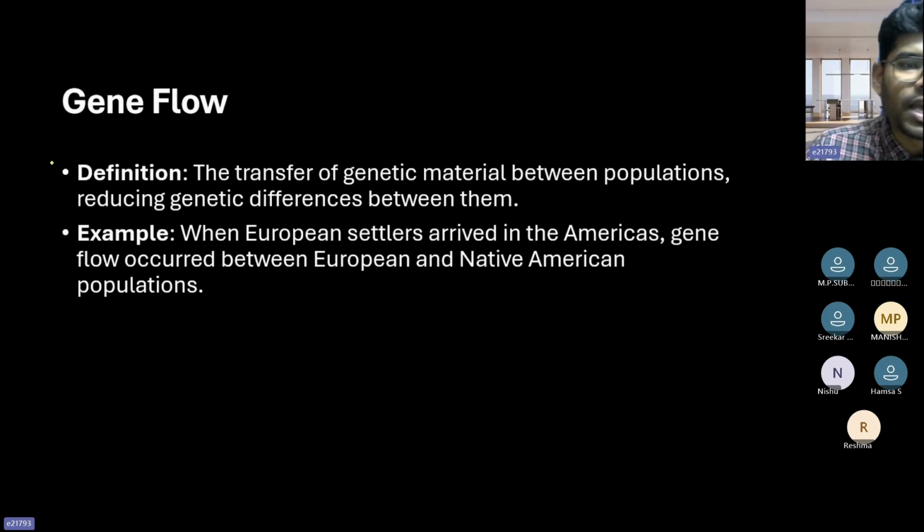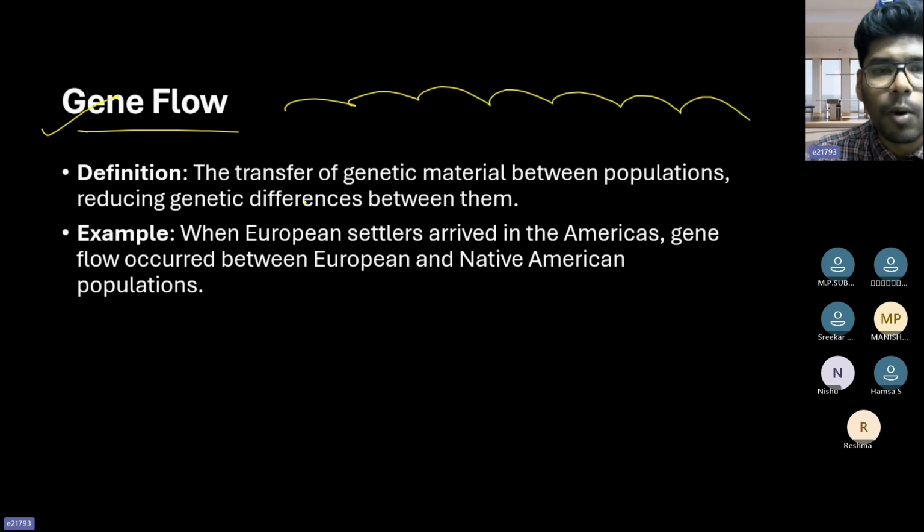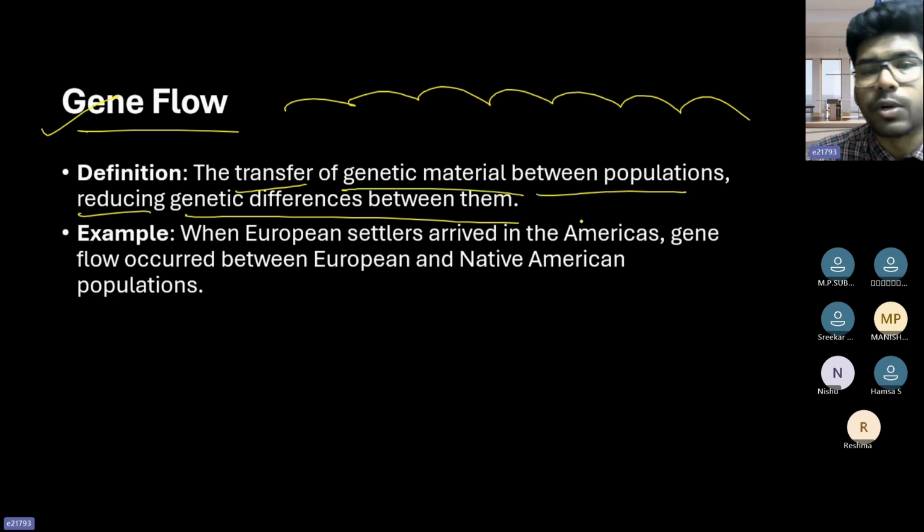The next one, gene flow. Gene flow is nothing but how the genes are passing on between populations. The transfer of genetic material between populations, reducing genetic differences between them, is called gene flow, right?